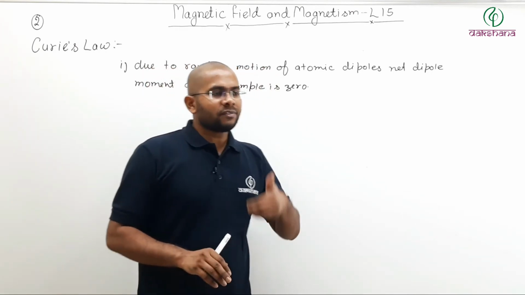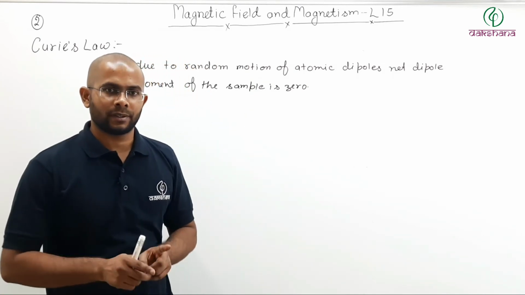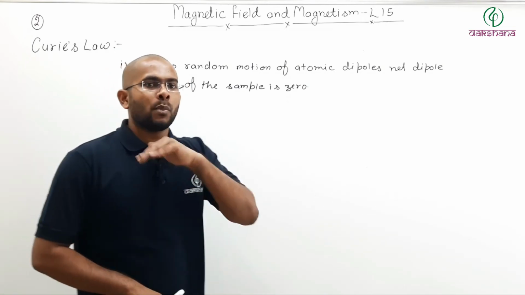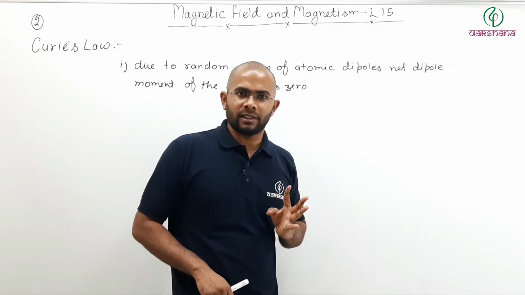Now if I raise the temperature, then what happens? See here, the higher the random motion, the more difficult it will be to magnetize that material.